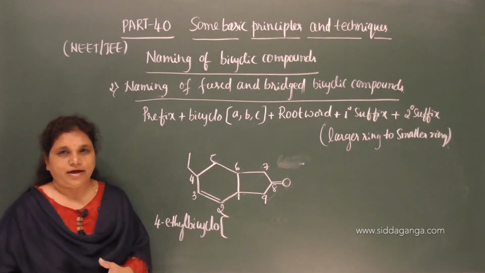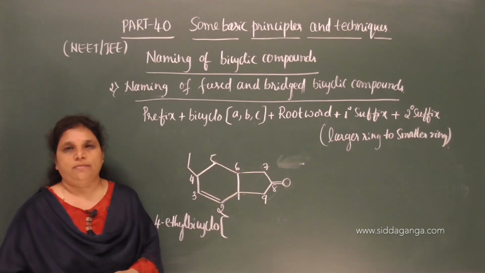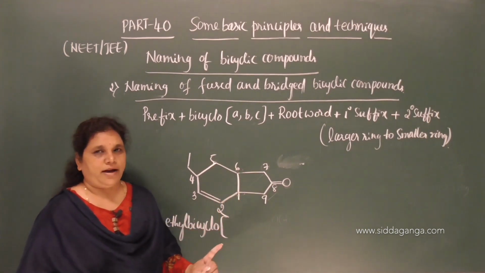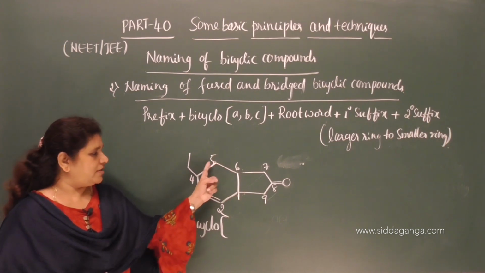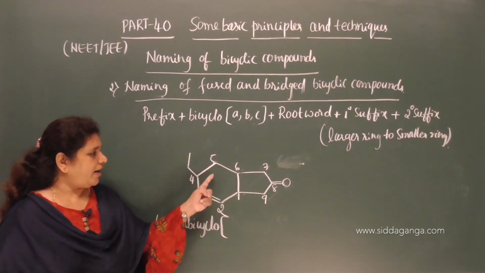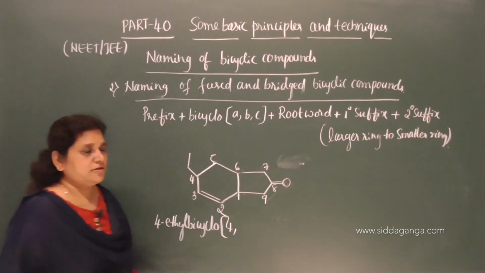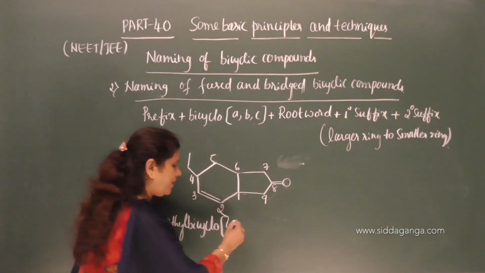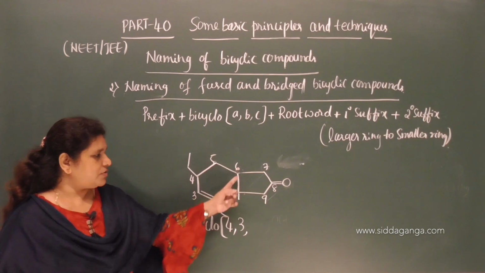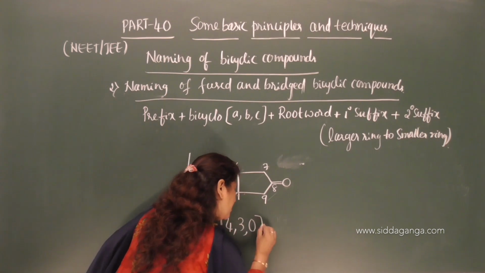and while giving the number of carbon atoms you need to exclude the bridgehead carbon atoms. We have to give the carbon atoms excluding the bridgehead carbon atoms. So the longest path is A, this is B and this gives C. Okay, A contains 1, 2, 3, 4 carbon atoms. The next longest path is this which contains 3 carbon atoms, and the next shortest path is this, 6 to 1. In this path there are no carbon atoms, therefore it is 0.